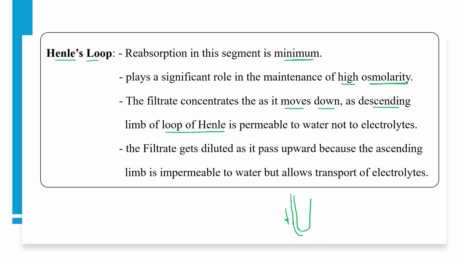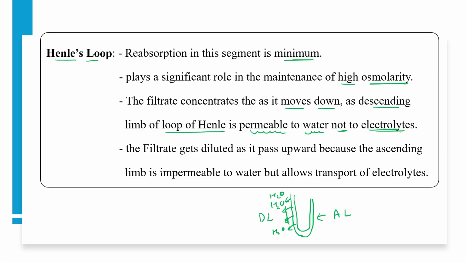Okay, and this is the ascending limb. This is the ascending limb and this is the descending limb. Okay, as it moves down, this particular limb is permeable to water. So water is going to be reabsorbed from this region, but not electrolyte.